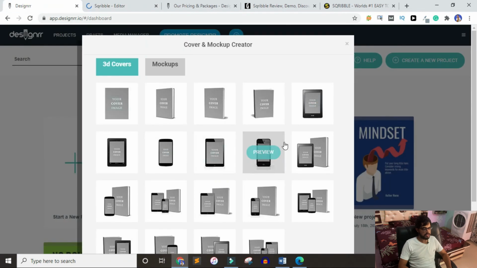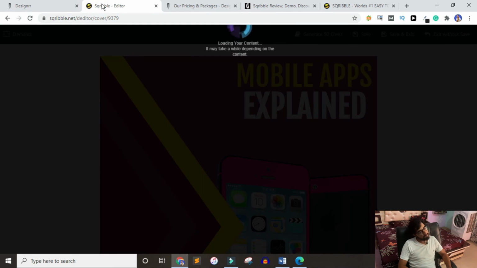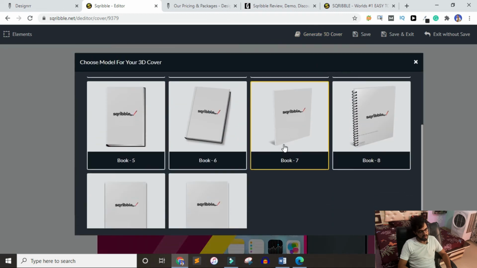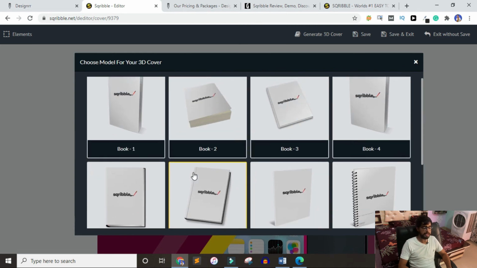As you can see, there are a lot of 3D covers, and you also have a mockup option available in the designer. But if we talk about Scrabble, if I click on generate 3D cover, you have I think around 12 templates. No, you have 10 templates.